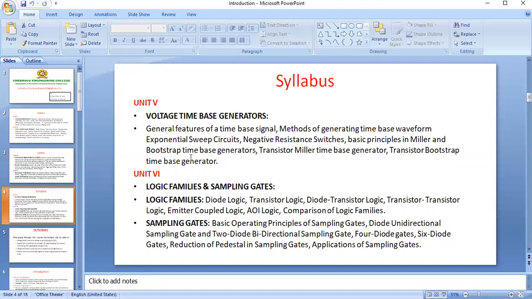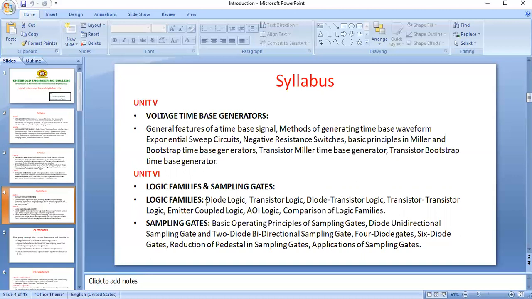And voltage time-based generator, we have different methods to generate a time-based signal with minimum error or without any error, without any slope error, without any displacement error. Okay, and next one is logic families and sampling gates.